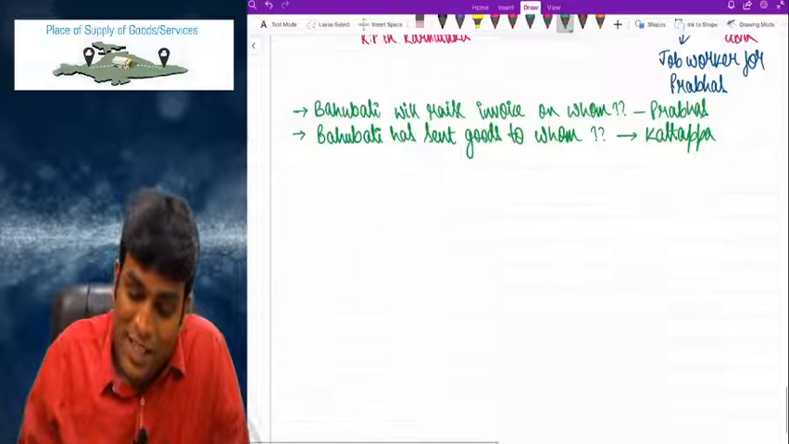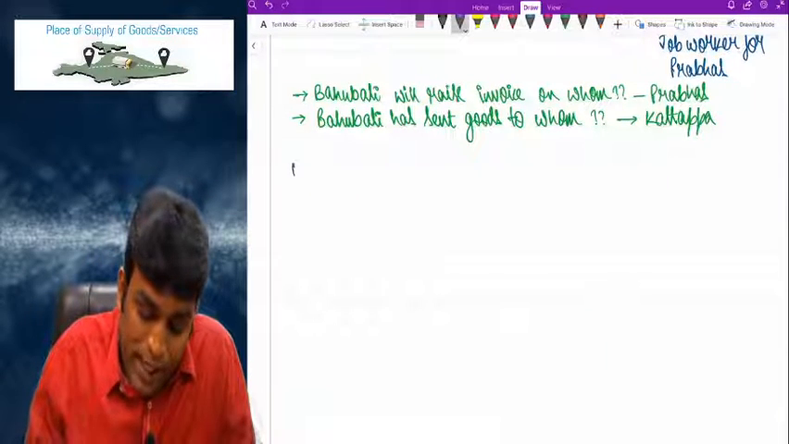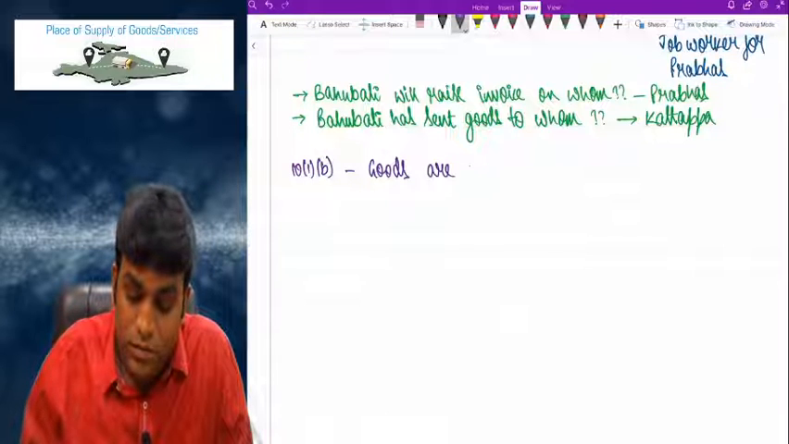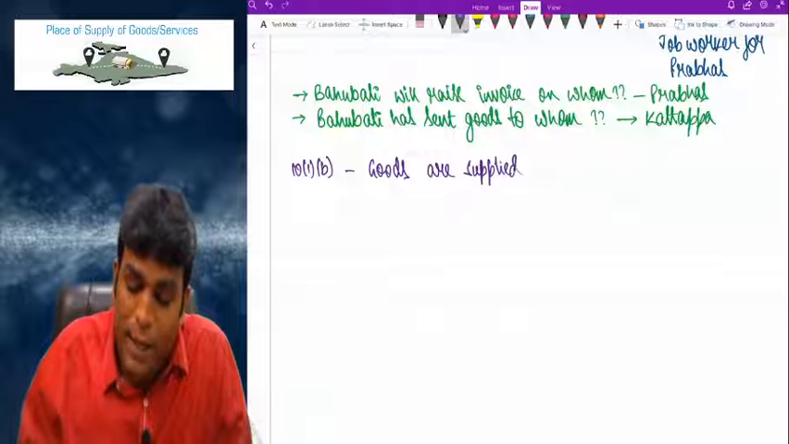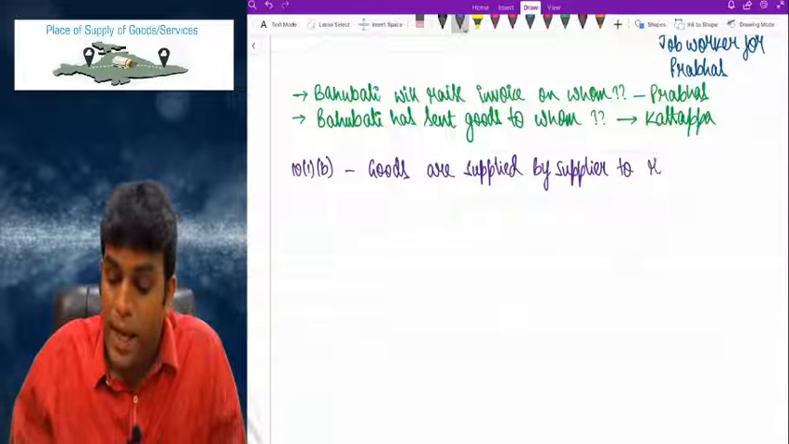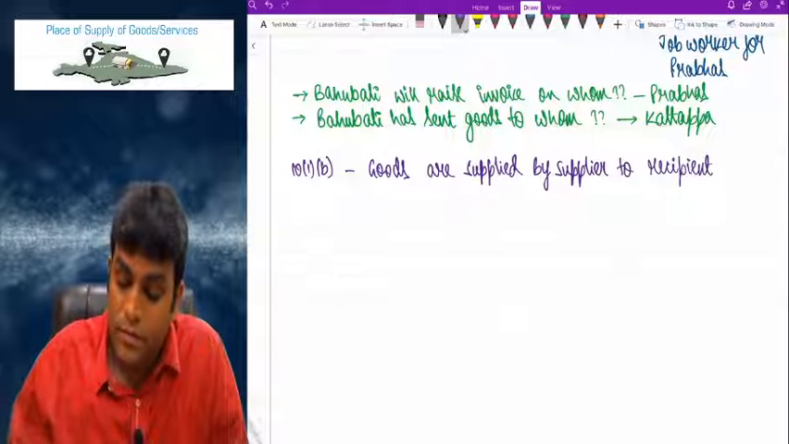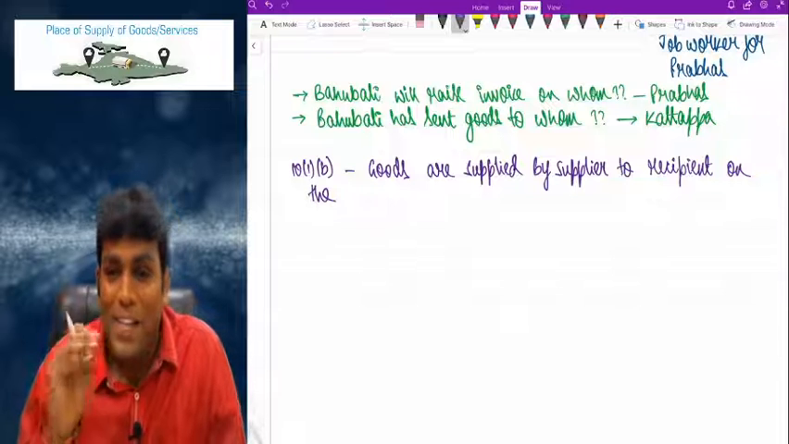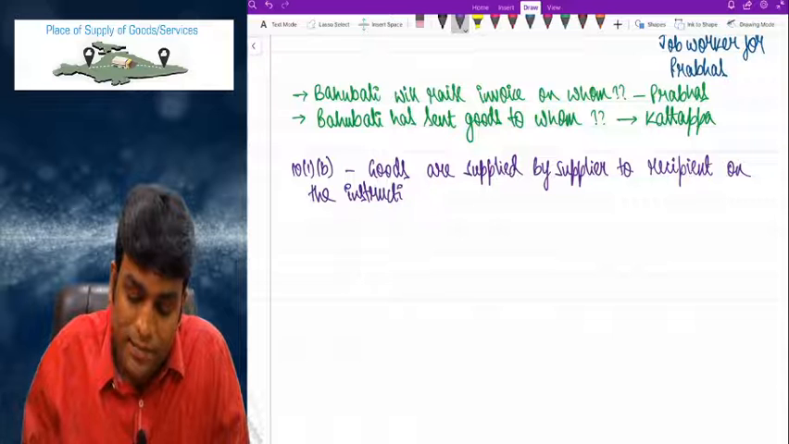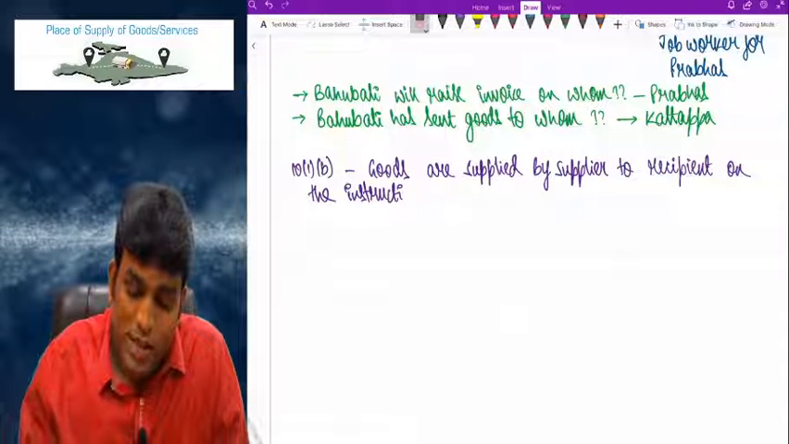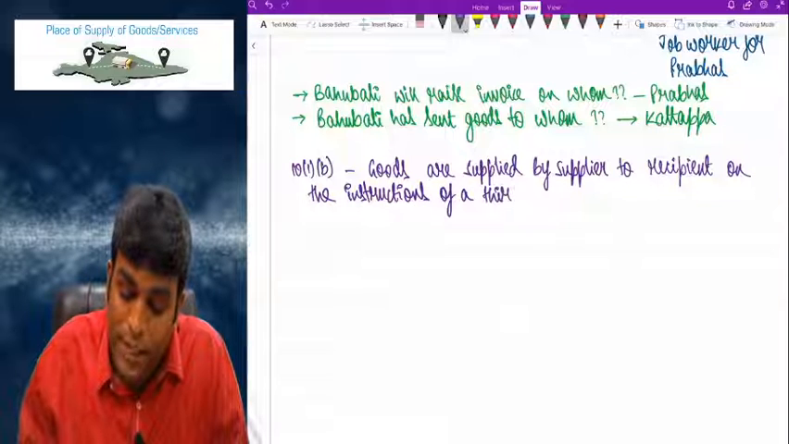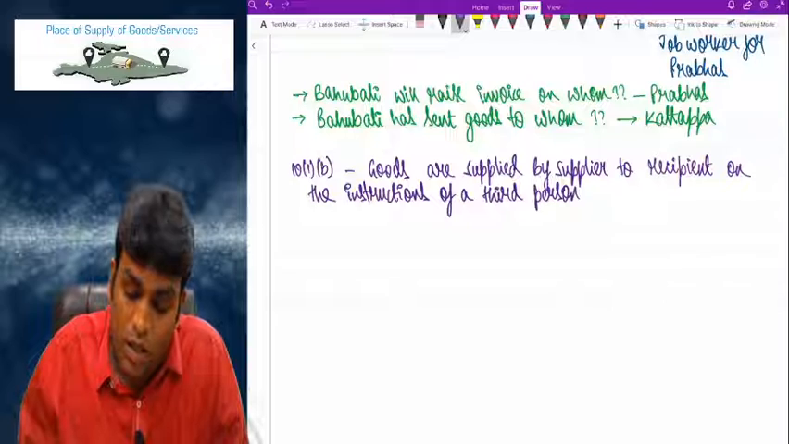Now, the interesting language is in section 10(1)(b), which clearly says that goods are supplied by the supplier to the recipient on the instructions of a third person. Come on, my dear friends.